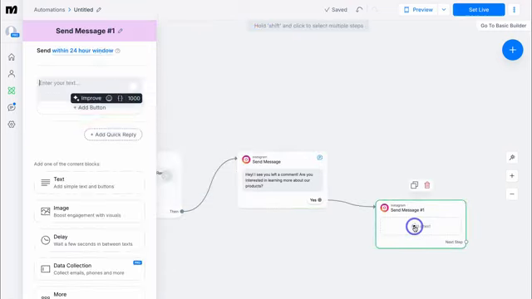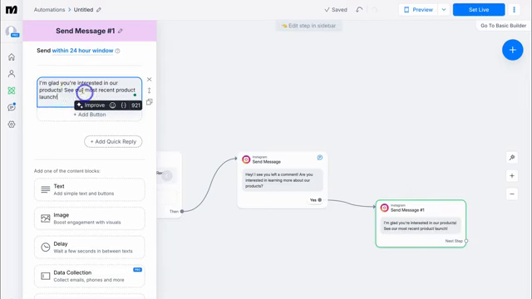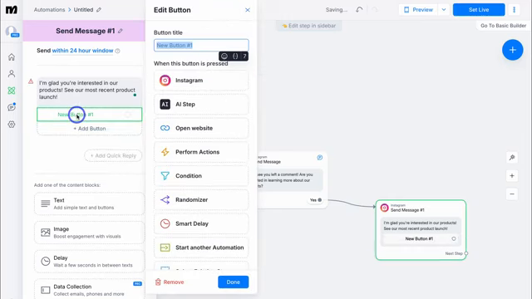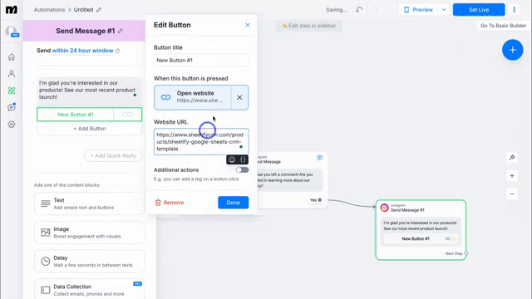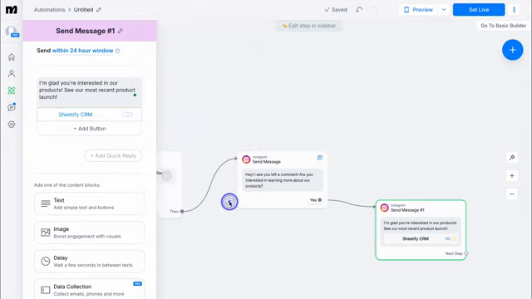Navigate down to add text and add your text up here. "I'm glad you're interested in our product. See our most recent product launch." Then I'm going to navigate down and this time I want to add a button and that's going to be open website. Add the website URL and change the button title. And as you can see, when this button is pressed, this website will open. And this could be a new product release. You can also add additional actions like a tag when this button is clicked. I'm going to hit done and then click out of here.